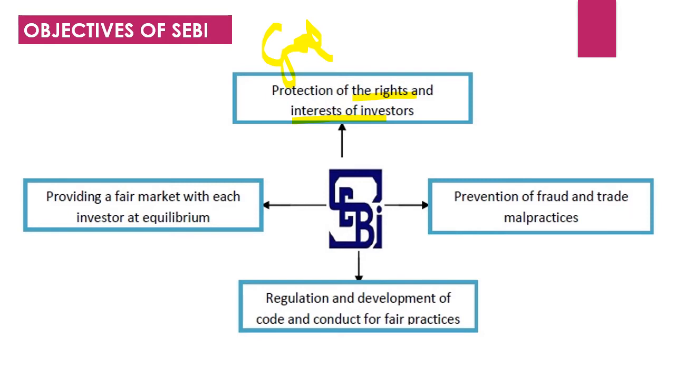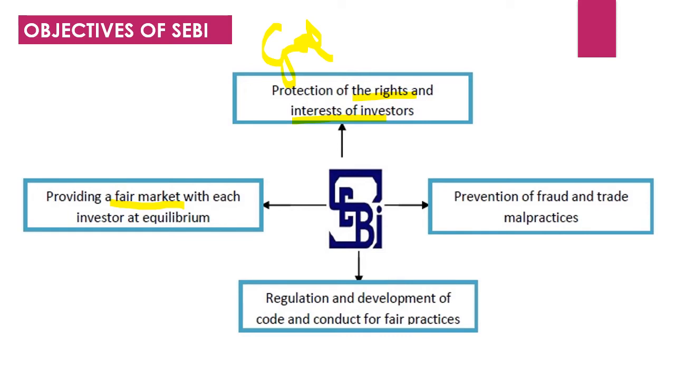Then what happened? They wanted to give a fair market. Why? Because the brokers were selling shares at different prices. The company started cheating the investors by selling the shares at different prices. So what happened?